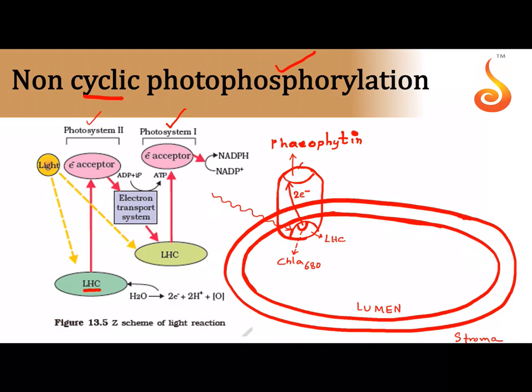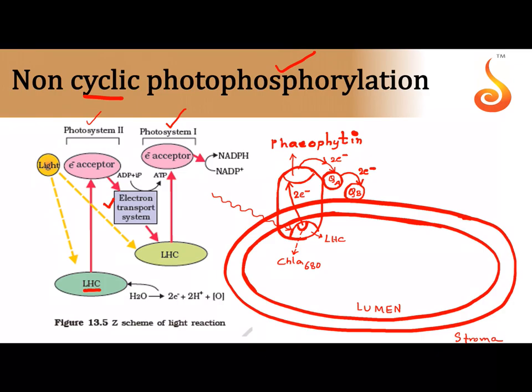Now pheophytin will transfer the 2 electrons to a tightly bound protein with this photosystem 2, which is called plastoquinone A. Okay, so now these 2 electrons are going to plastoquinone A. Now plastoquinone A cannot move, it is tightly bound. It will pass on the electrons to another electron carrier that is called plastoquinone B. So from A, the 2 electrons will go on to plastoquinone B. See, this is what is called the electron transport system here.